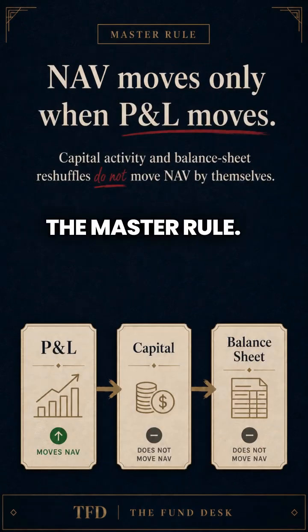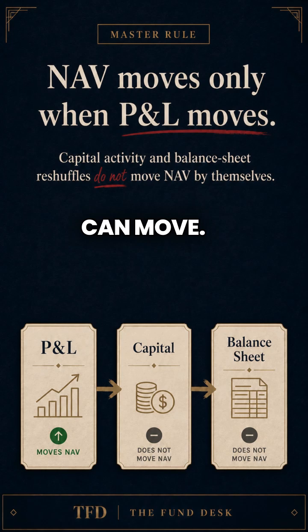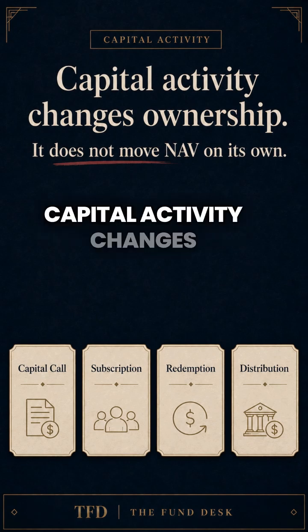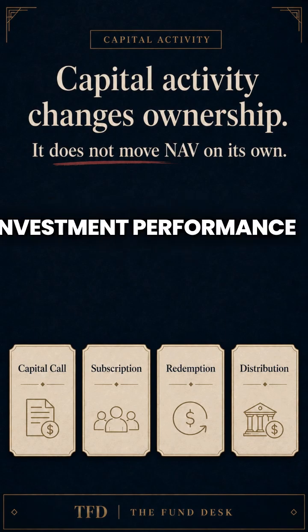Start with the master rule. If an entry hits P&L, performance NAV can move. Income increases NAV. Expenses reduce NAV. Realized and unrealized gains or losses move NAV. Capital activity is different. Capital activity changes investor capital. It does not create investment performance by itself.